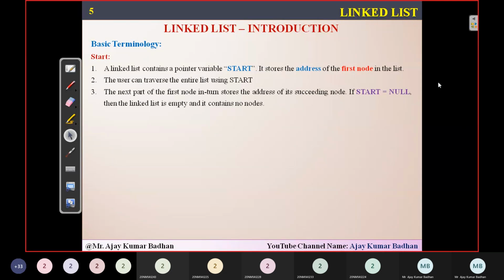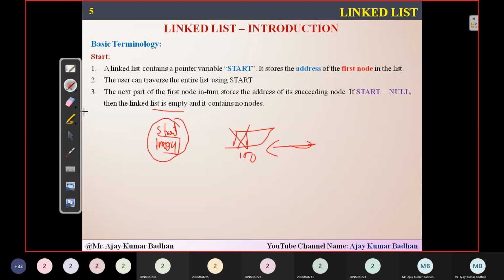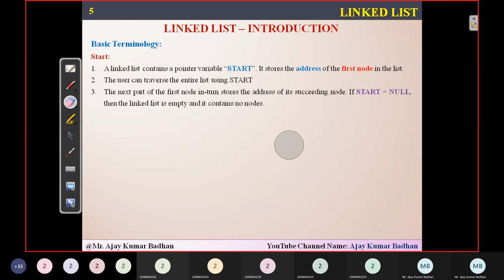If you have written code like if start is equal to null, what does that mean? Start equal to null means there are no elements present in the linked list. The linked list is right now empty, because whenever you create a new node, the address of that node will be present in this start pointer variable. If this is null, there are no nodes present. Initially, no linked list has been created in this scenario.